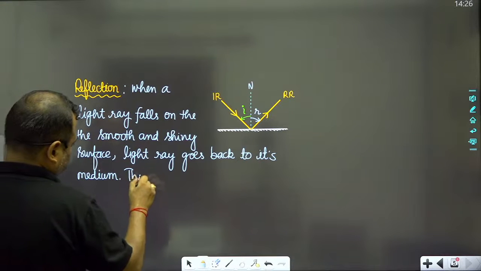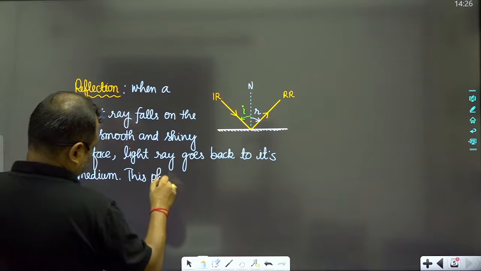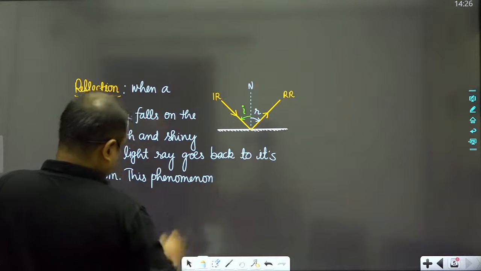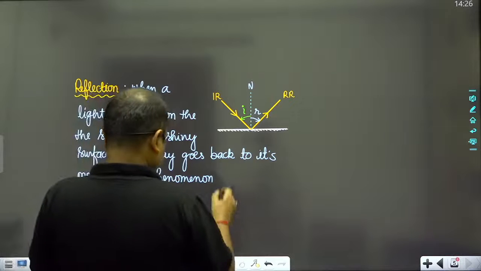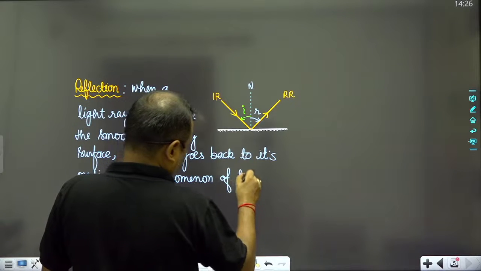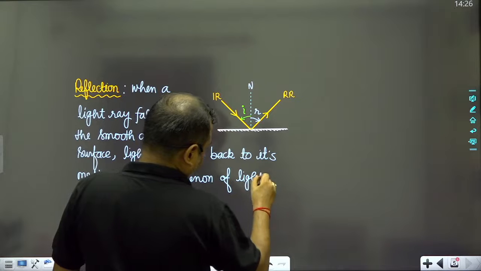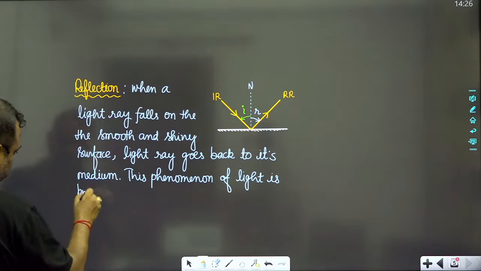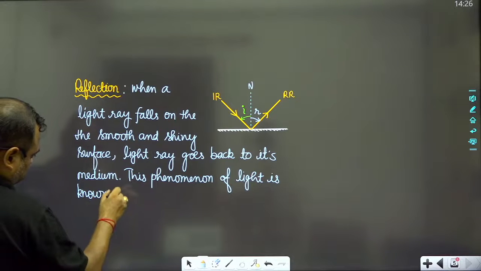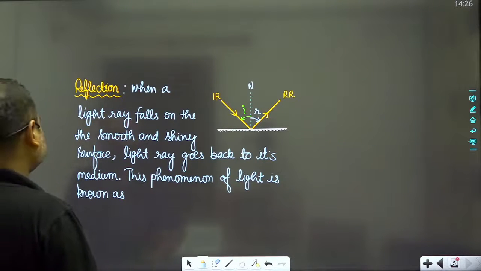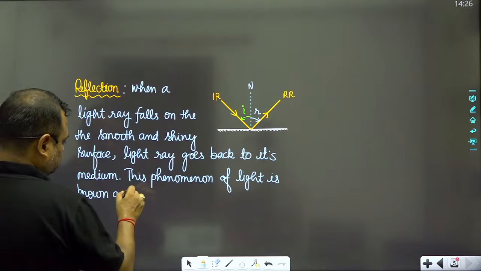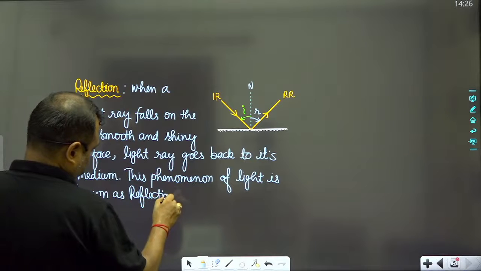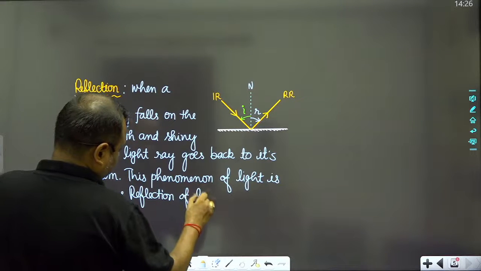This phenomenon of light is known as reflection of light.